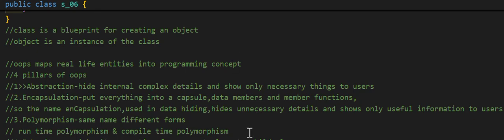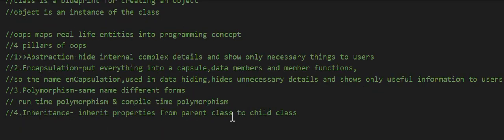Next we have polymorphism. Polymorphism means same name but different forms. You have come across this idea in chemistry as well: carbon can be both coal as well as diamond. Both are forms of carbon, so there are different forms for the same element. Similarly, in OOPS we will see same name but different forms, in more detail later. There are two types of polymorphism: runtime polymorphism and compile time polymorphism. We will see all these in detail later.